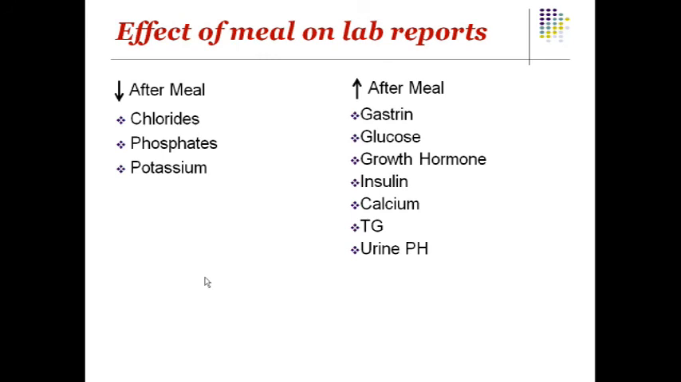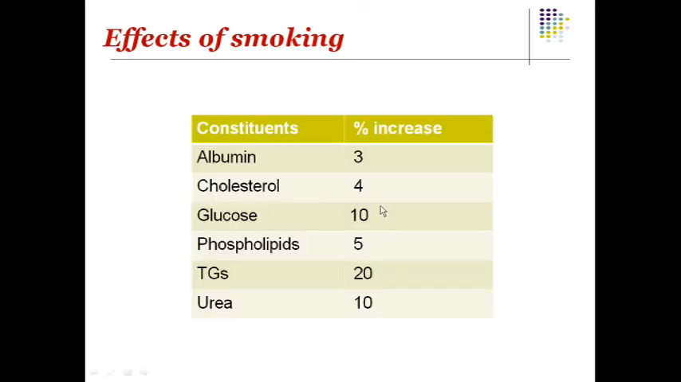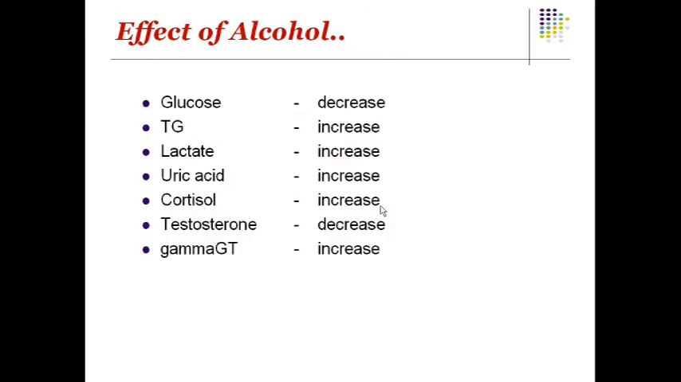That's the reason the fasting lipid profile is done, because there will be a shoot up of triacylglycerols after the meal. Smoking can cause an increase in albumin, cholesterol, glucose, phospholipids, TGs and urea as well. Alcohol can cause a decrease in glucose and testosterone, but it causes a shoot up of triacylglycerol, lactate, uric acid, cortisol, gamma GT.